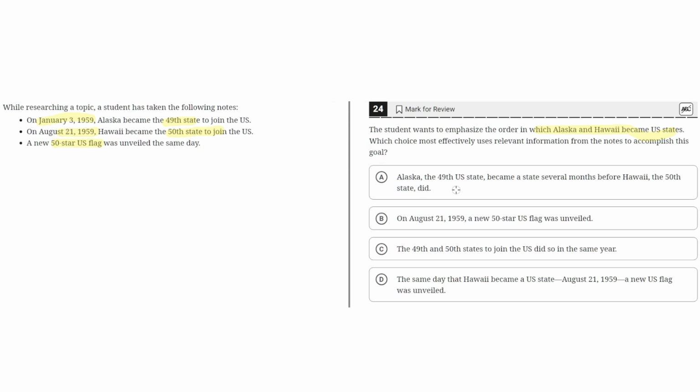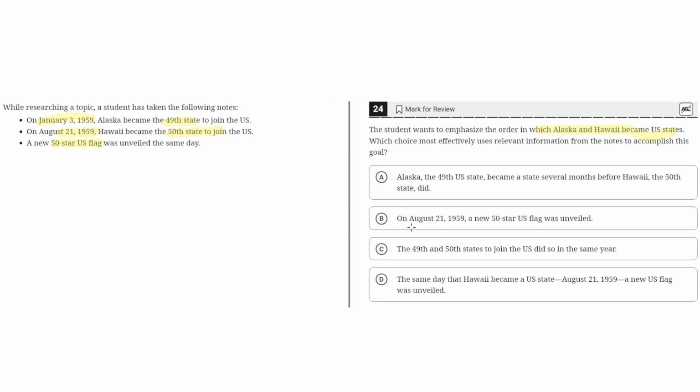So, A. Alaska, the 49th U.S. state, became a state several months before Hawaii, the 50th state. So this seems to be the correct answer because it correctly emphasizes the order in which Alaska and Hawaii became U.S. states, where Alaska became the 49th and Hawaii the 50th a few months after Alaska. So overall, A seems to be the correct answer.